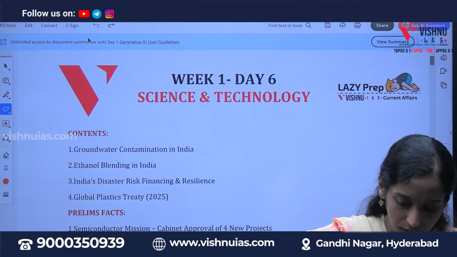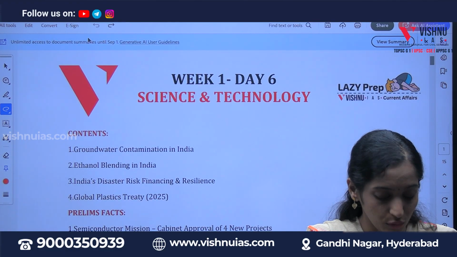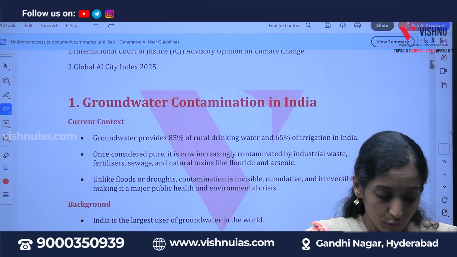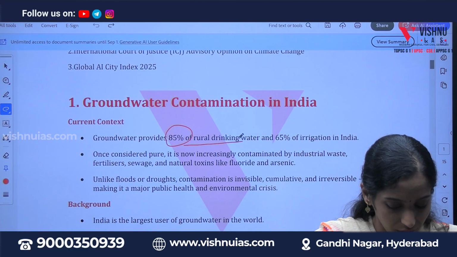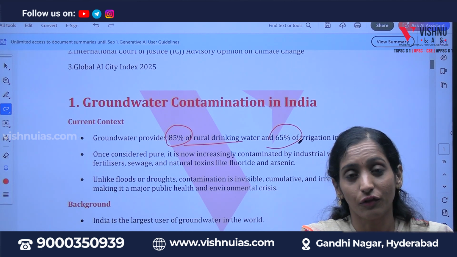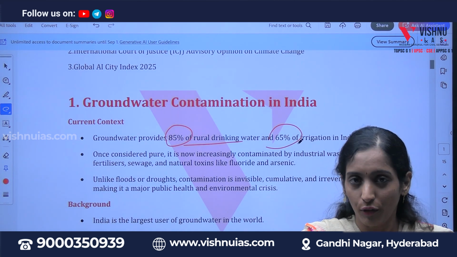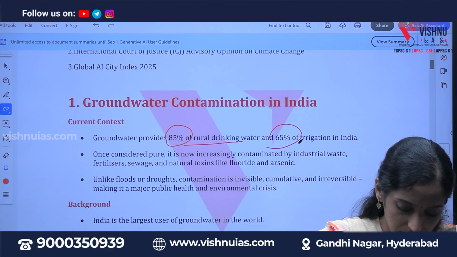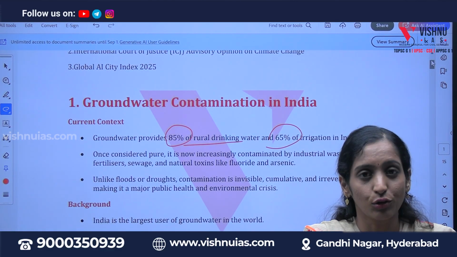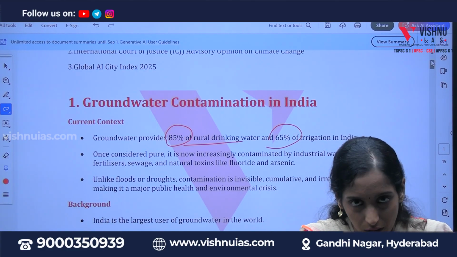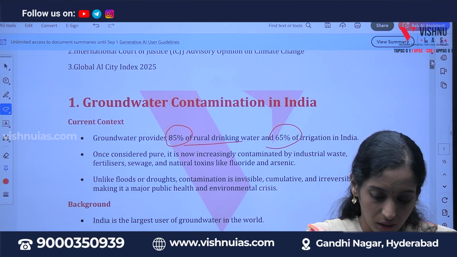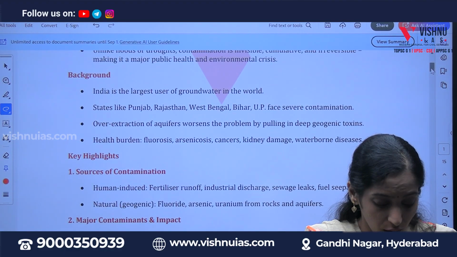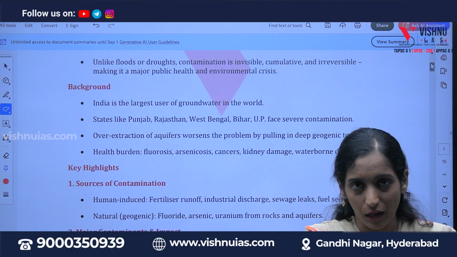First we'll be discussing groundwater contamination, because overall 85% of rural drinking water and 65% of irrigation in India is provided by groundwater. That's why groundwater plays an important role. Since you are using it for drinking purposes, it should be pure. But now, if you observe, the groundwater is getting contaminated. So let's see the background of this.